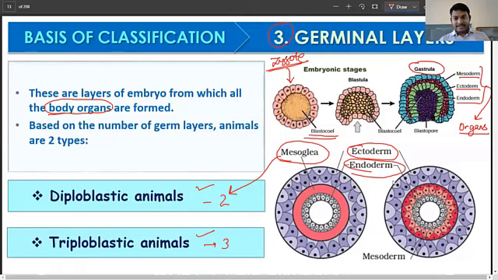Now, what about triploblastic? In triploblastic, instead of the mesoglea, we have a well differentiated, well developed germ layer, and that is called the mesoderm. So when we talk about the triploblastic, what are the three layers we have? Ectoderm, endoderm, and the mesoderm, which is in between. When we talk about a diploblastic organism, we are talking about ectoderm, and in the center you are going to have the mesoglea instead of mesoderm, and then the endoderm. So that's the main difference between the germinal layers.